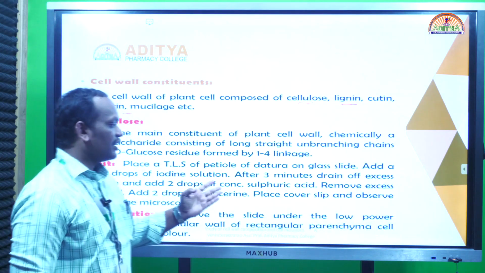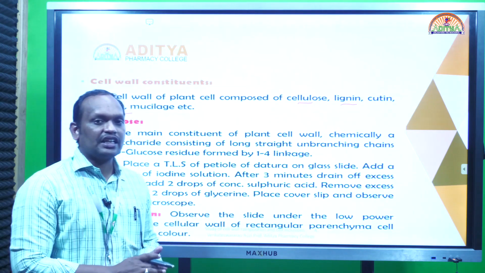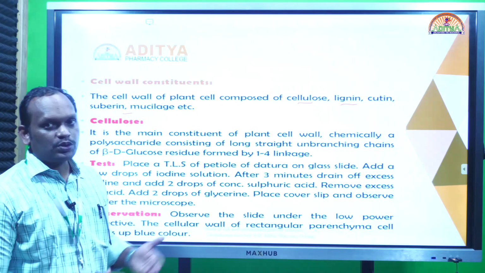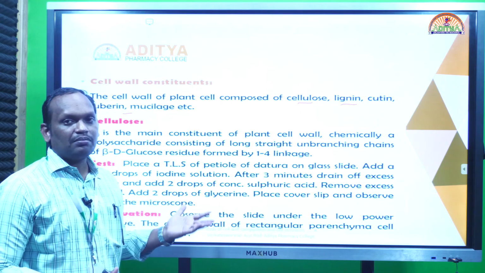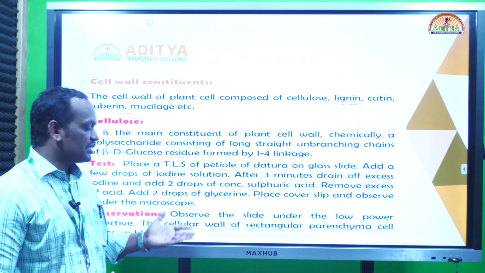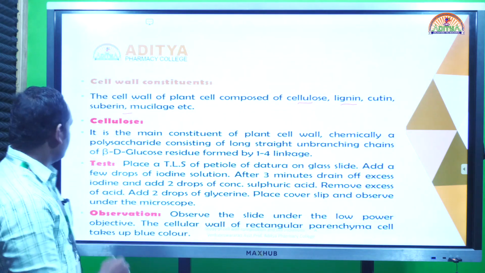After adding the iodine drops, we add the sulfuric acid. Excess stain can be removed, and we observe that it produces a blue color with iodine. Thus, the cellulose-containing parts show the blue color. This is the observation for the identification of cellulose.